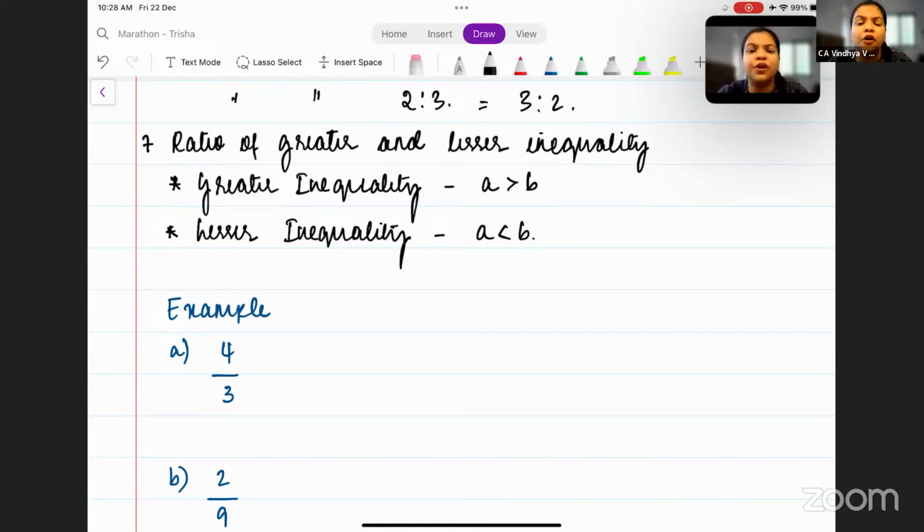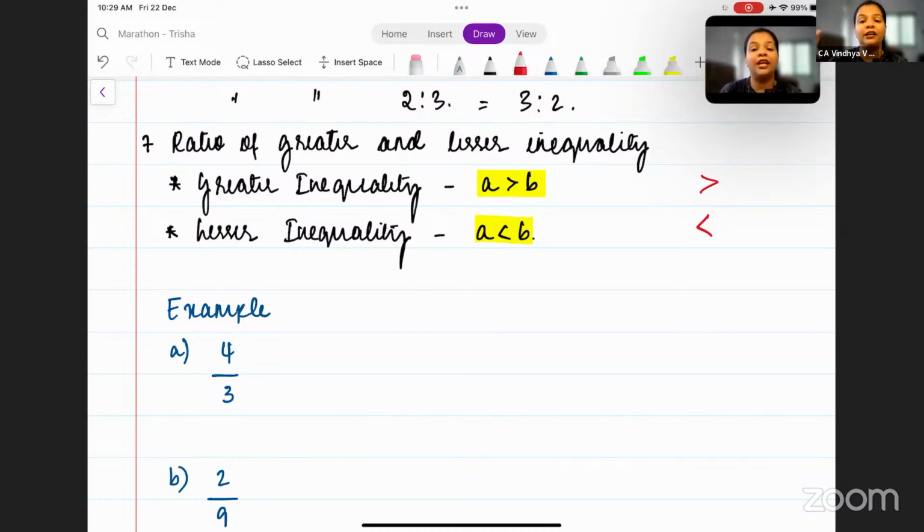Okay, next simple one, which is the ratio of greater inequality and lesser inequality. Now, what is this ratio of greater inequality and lesser inequality? We say a ratio is of greater inequality when the value of the antecedent is higher than the value of the consequent. And we say that a ratio is of lesser inequality when the value of antecedent is lesser than the value of consequent.